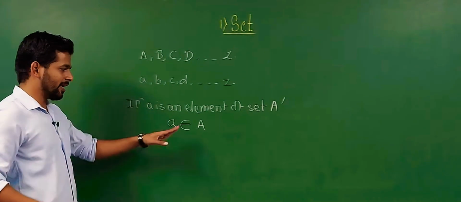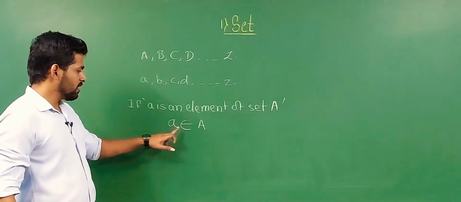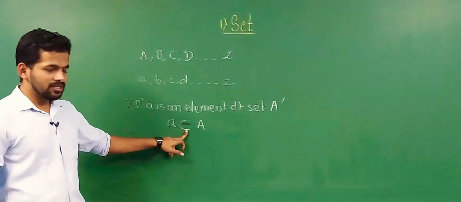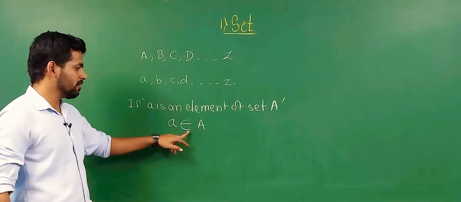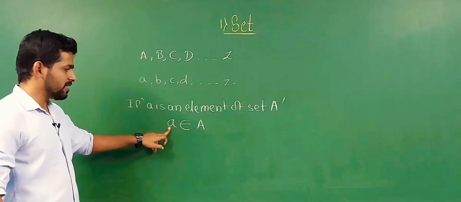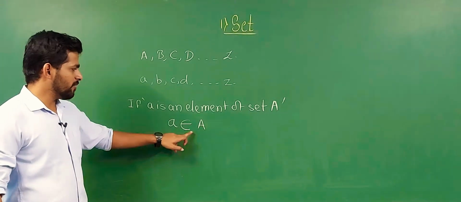In scientific language, the meaning of that symbol is 'is an element of set A'.